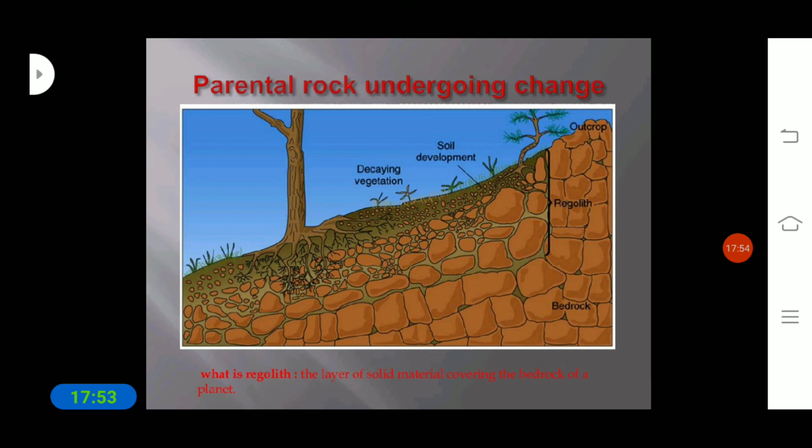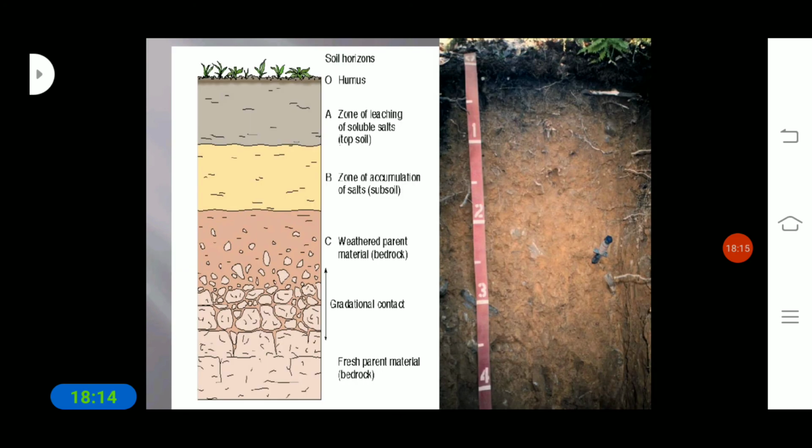Okay, here we can see weathered rock. Here, after the bedrock, we can see weathered rocks. What does it consist of? It consists of rock particles. Here in this diagram you can clearly see the different layers of the earth.